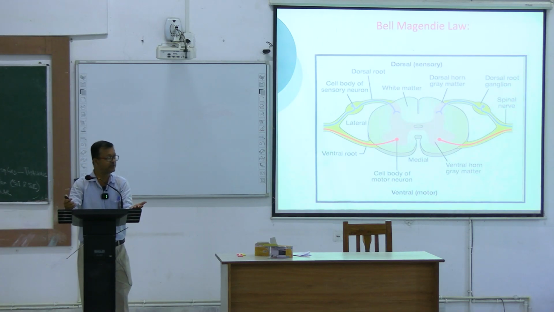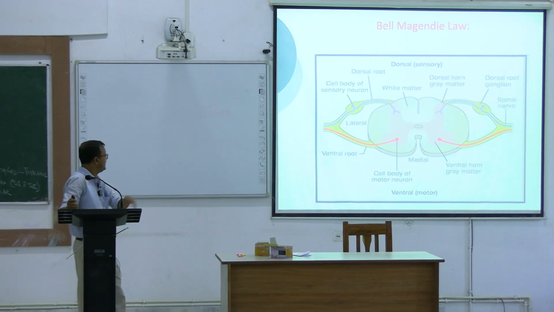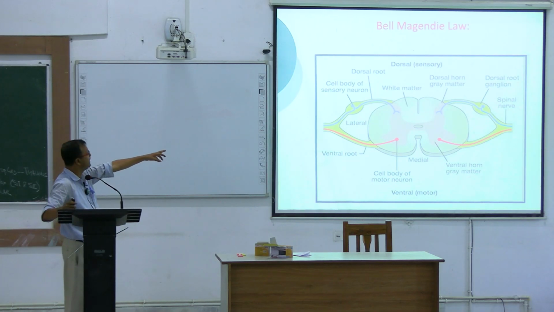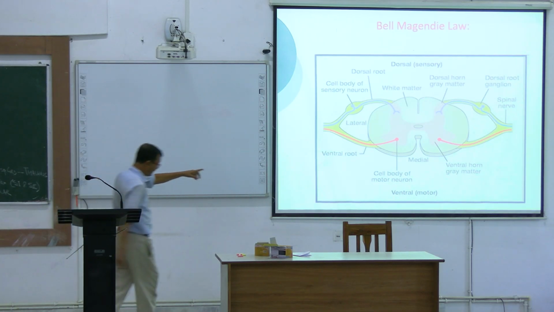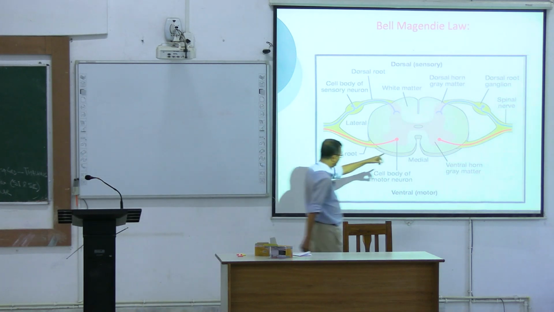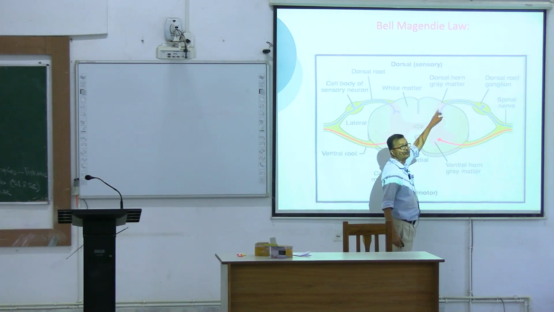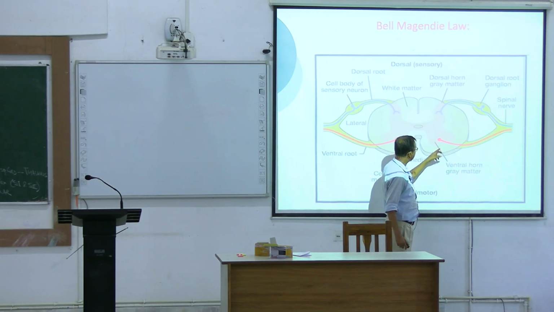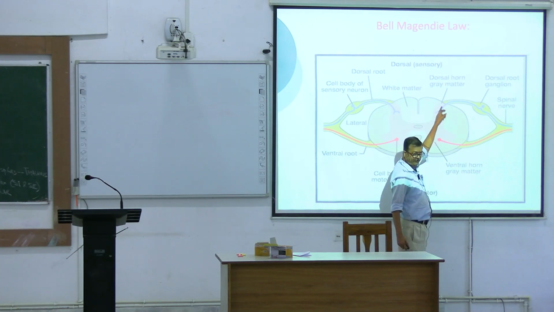The spinal cord is just the opposite: inner grey matter and outer white matter. The inner grey matter has been divided into different horn cells, called horns because of their horn-like structure. This is the posterior horn, also called the dorsal horn, this is the anterior horn or ventral horn, and this is the lateral horn.